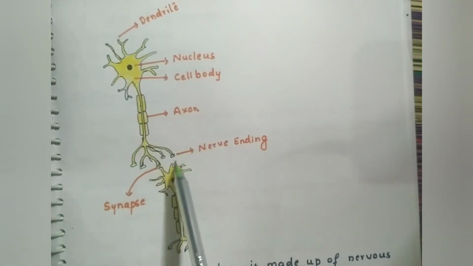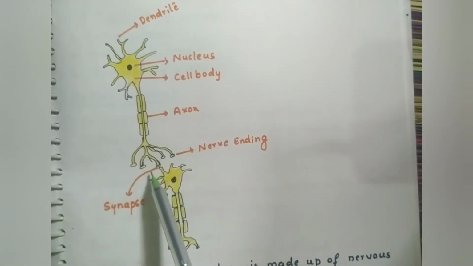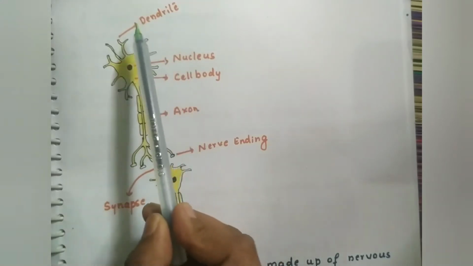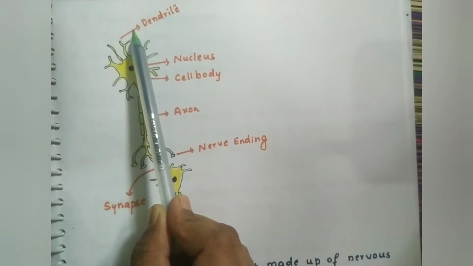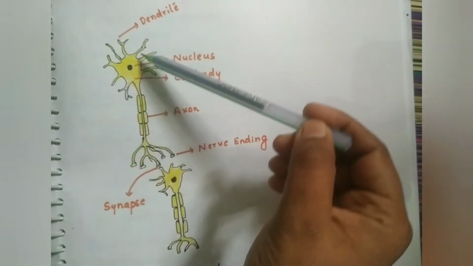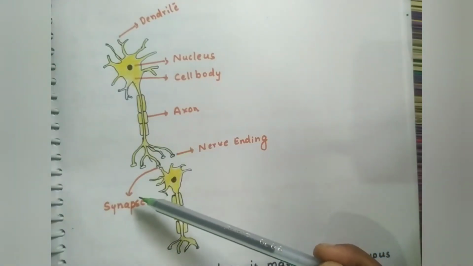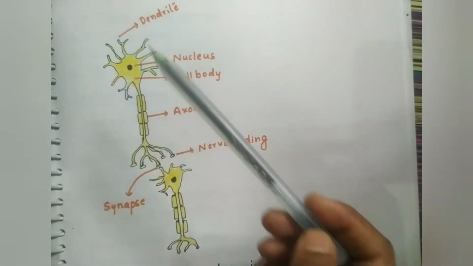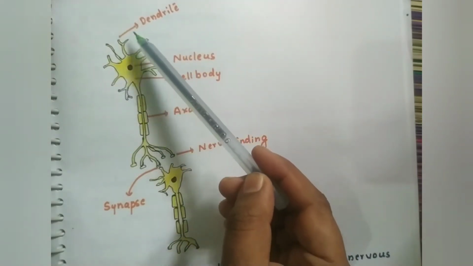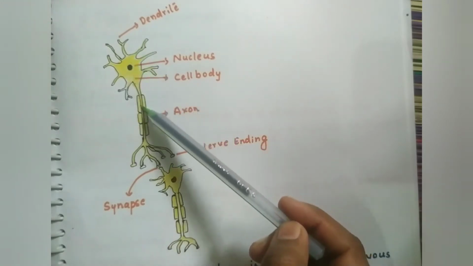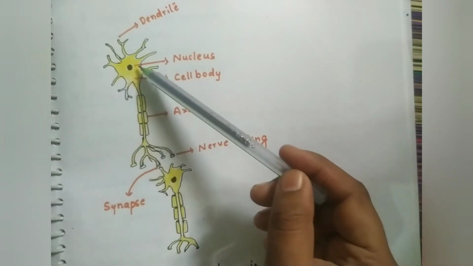The gap between two cells, this is one cell and this is a second cell, is called the synapse. Dendrites are the receivers of the messages. Dendrites always receive the messages, and the message passes through the axon and through the nerve ending it will be released to the synapse. The message received is created as an electrical impulse inside the cell body. It will pass like an electric impulse.